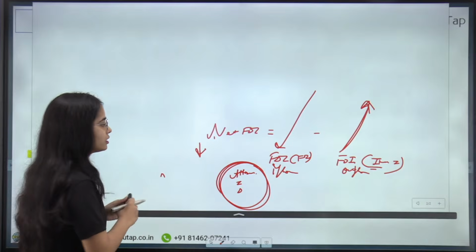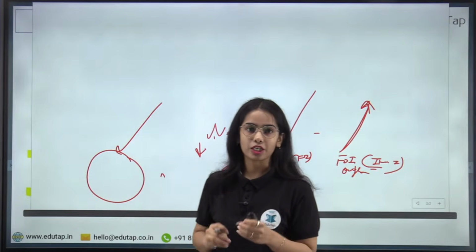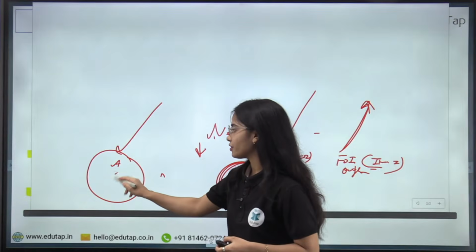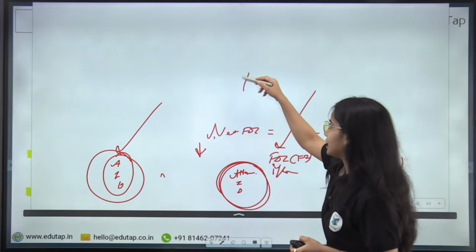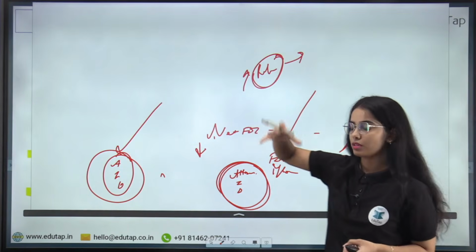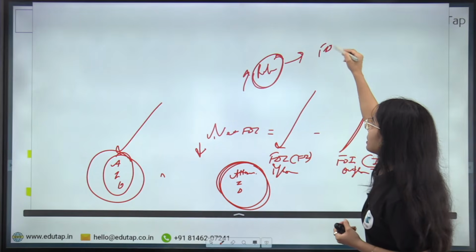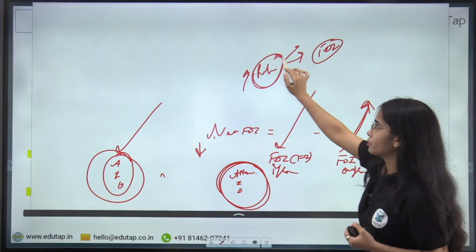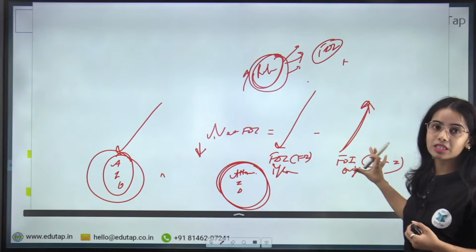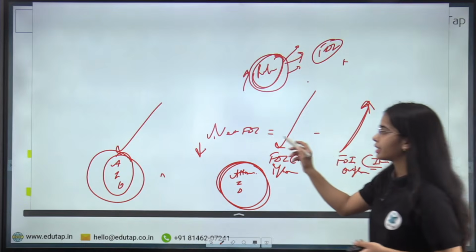Remember that the FDI inflow was quite high because India is still an attractive investment destination for foreign direct investment. But because of the high repatriation, that means the earlier foreign direct investment being taken out from India, as well as the high foreign direct investment done by Indian investors in other countries, the net FDI has decreased.